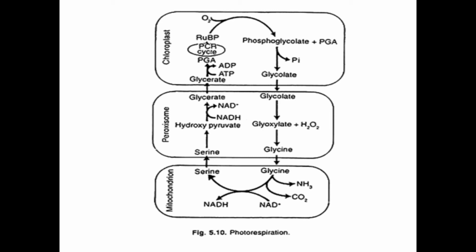RUBP is a 5 carbon compound, and only O2 is added. There is no carbon dioxide there. We know that in normal respiration, any molecule can break down in the presence of oxygen as a fuel. That is respiration. Here also there is breakdown of RUBP by the help of oxygen.